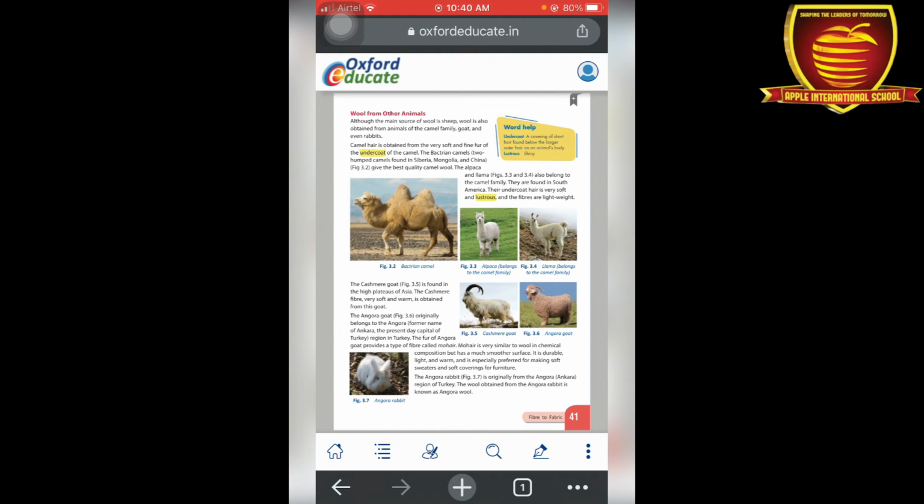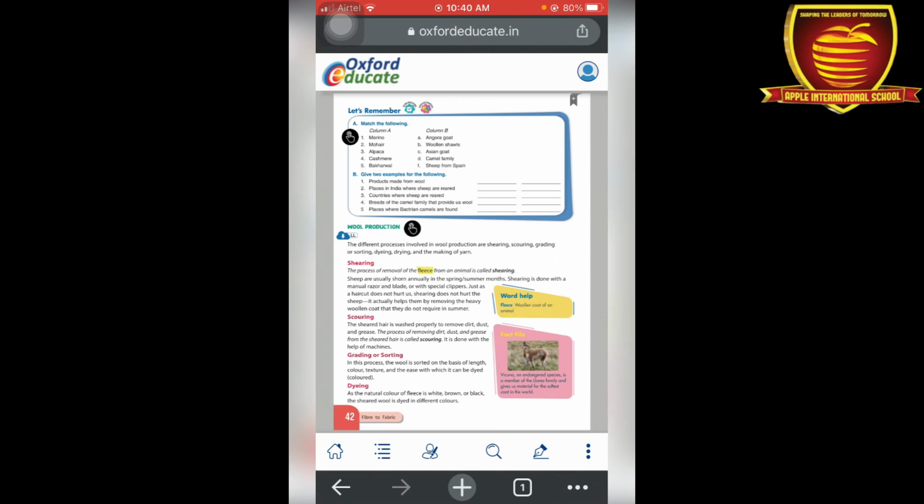Okay, next one is the Angora rabbit. The Angora rabbit also comes from Turkey. The wool obtained from the Angora rabbit is known as Angora wool. So watch this video very carefully and try to solve this portion of Let's Remember. I hope you easily complete this portion.